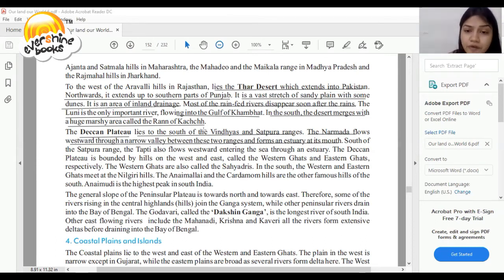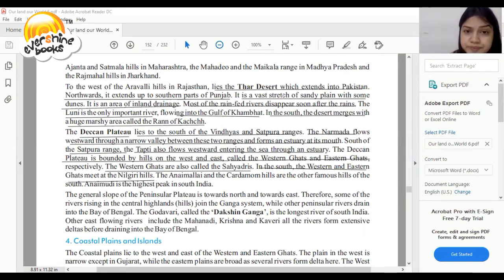South of the Satpura range, the Tapti also flows westward and reaches the sea through an estuary. So the Deccan Plateau is bounded by hills on the west and east, called the Western Ghats and Eastern Ghats. The Western Ghats are also called Sahyadris. In the south, the Western and Eastern Ghats meet at the Nilgiri hills.